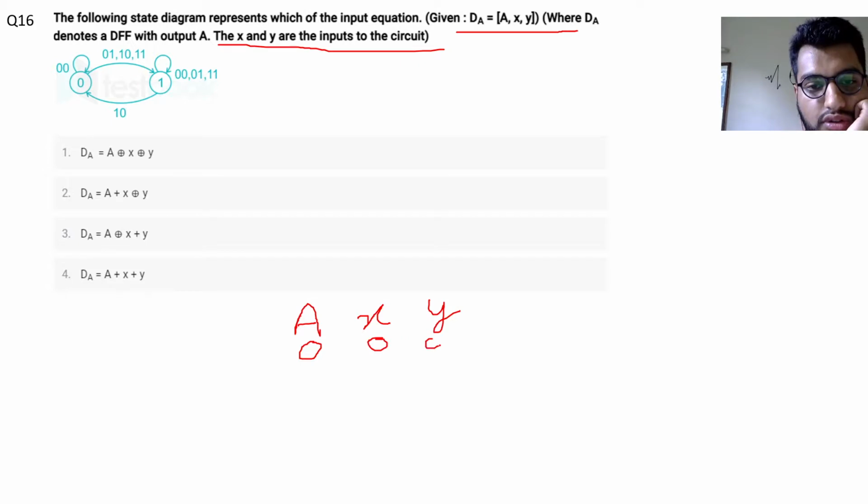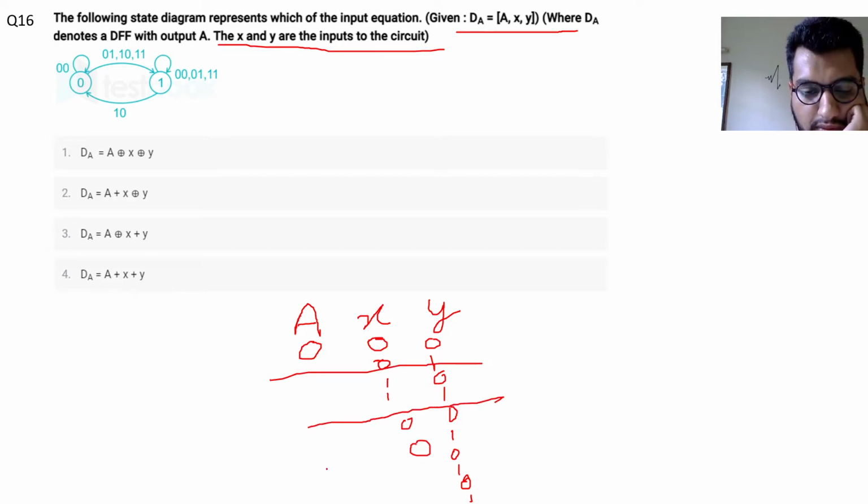0 0 0, 0 0 1, 0 1 0, 0 1 1, 1 0 0, and so on. Let me just draw it here neatly.